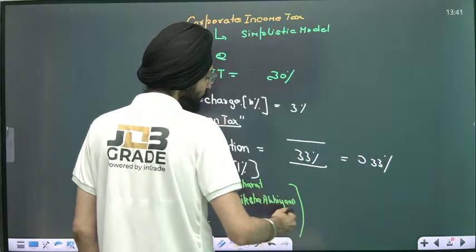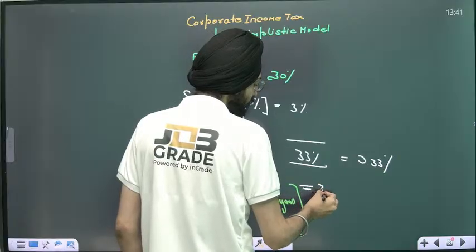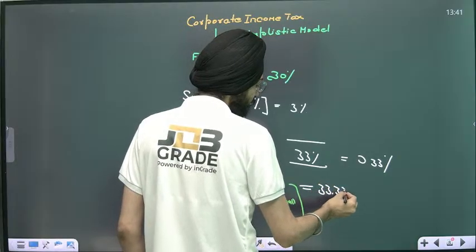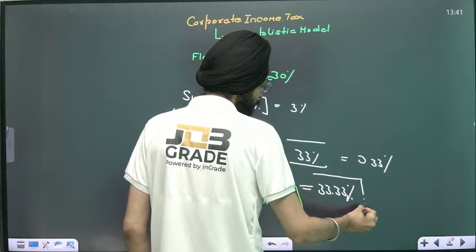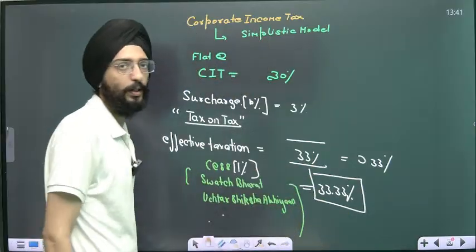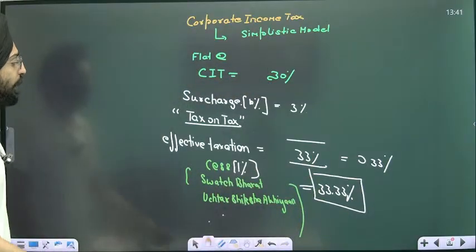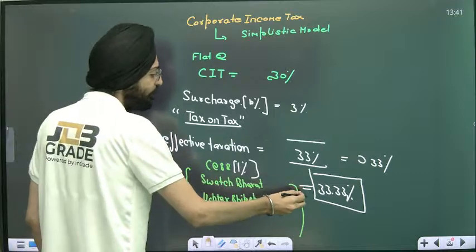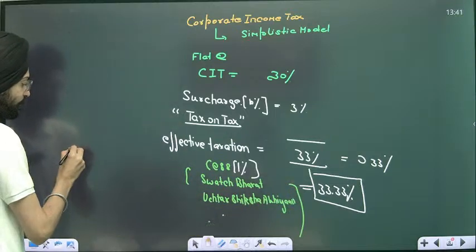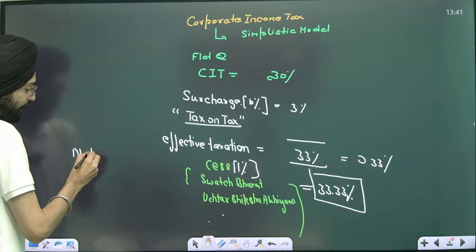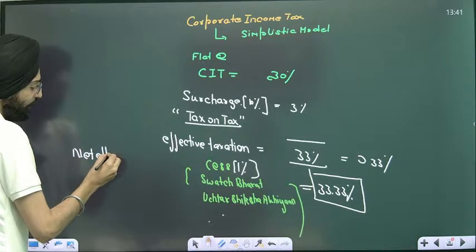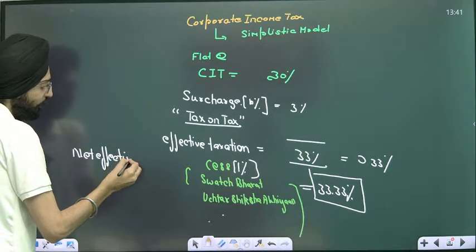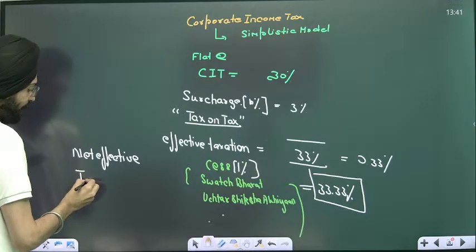Add this in, and it will come out to be 33.33%. That's the net effective taxation rate.